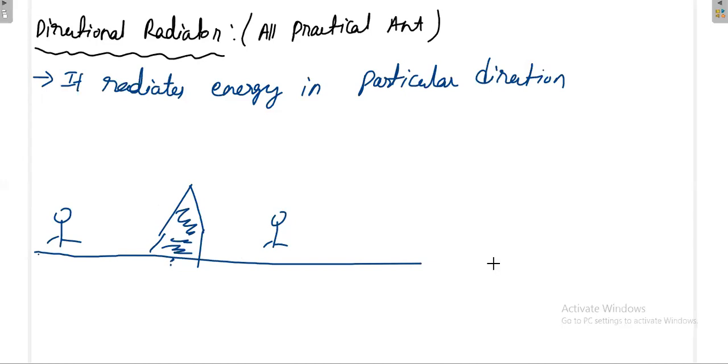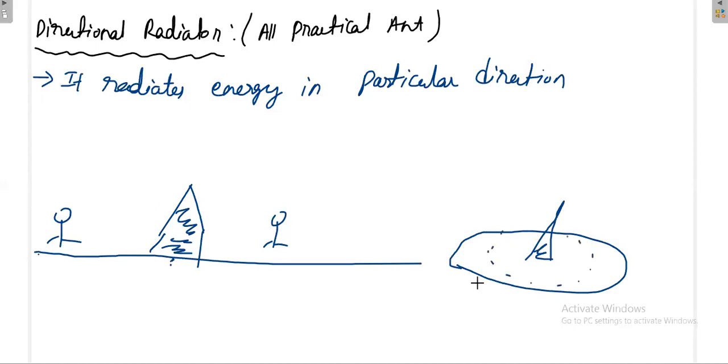Okay. Say if the tower is in the center, I go around the tower, I am getting the energy. I stand here, I go around the tower, I'm getting the energy. Okay, then what is the meaning of this? It radiates only in a particular direction. You are telling all practical antennas will radiate only in a particular direction. Then what is the meaning of this?